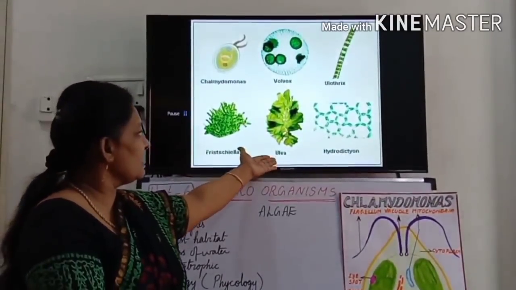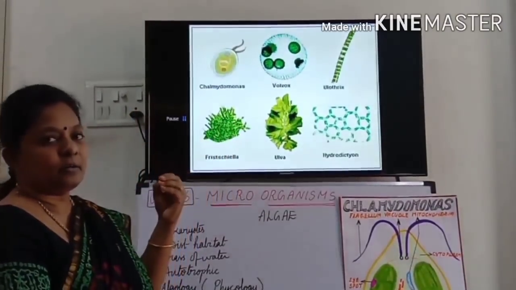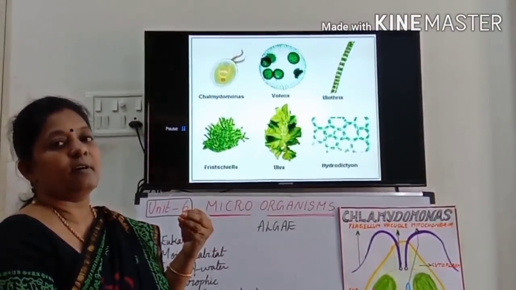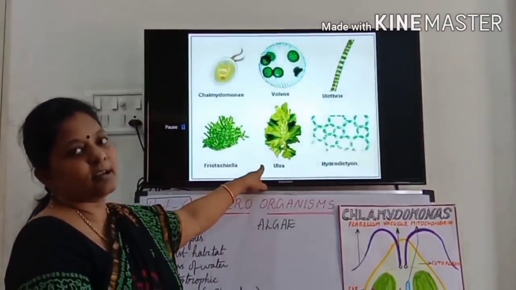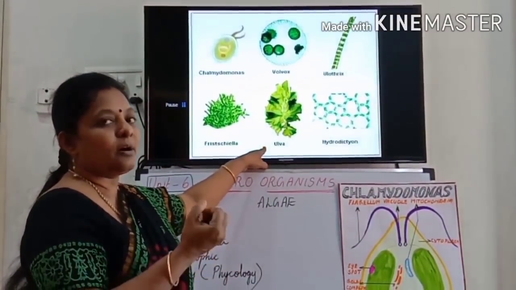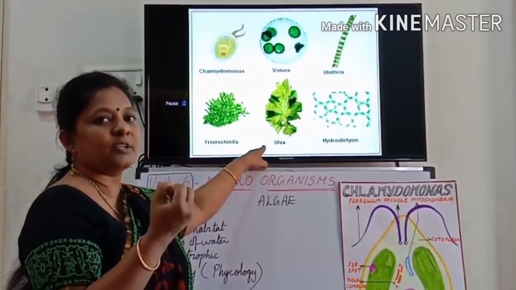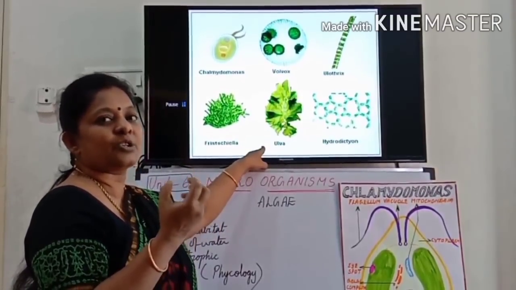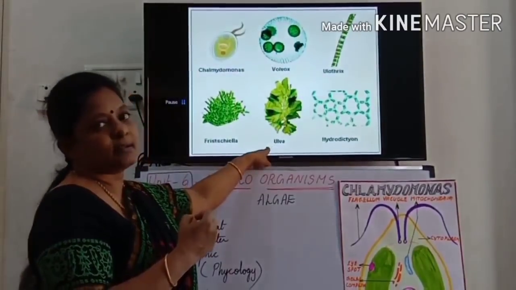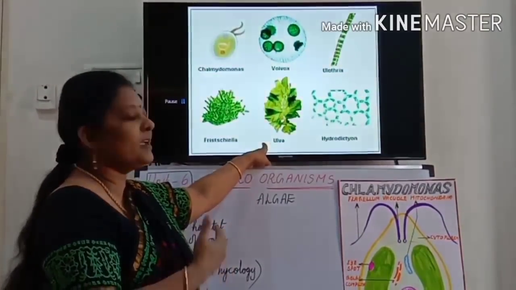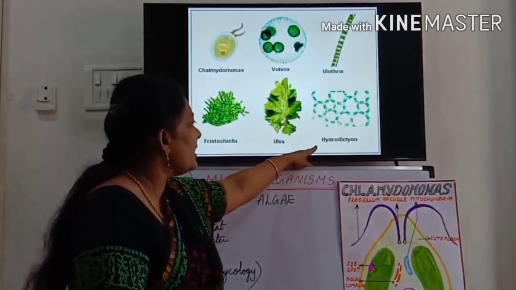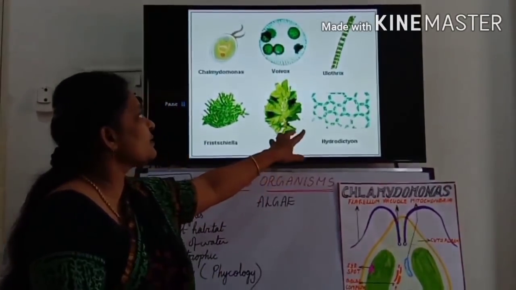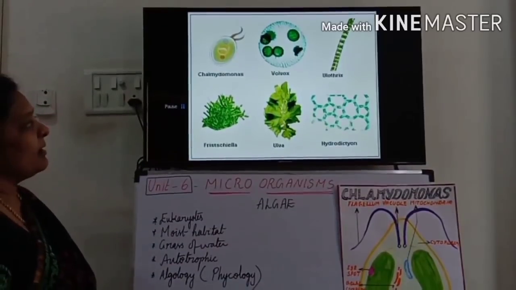Do you know the word halwa? Do you like to eat the sweet halwa? Yes, the sweet's name came from the algal name. Because the sweet's texture is very soft, the same texture is there for this algae also, Ulva. That's why we get the sweet's name from this algal name. And Hydrodictyon is also a multicellular algae.